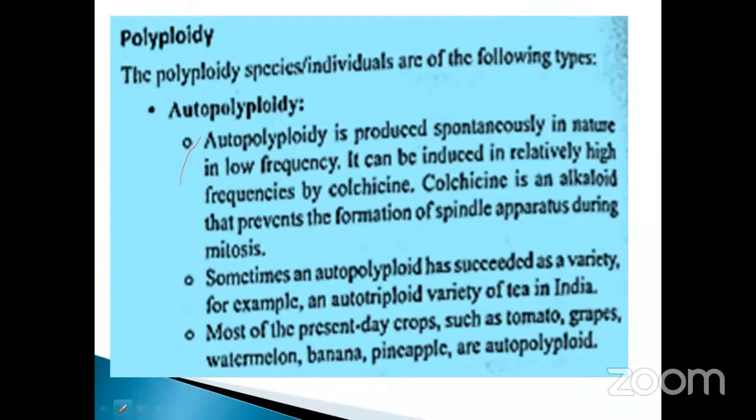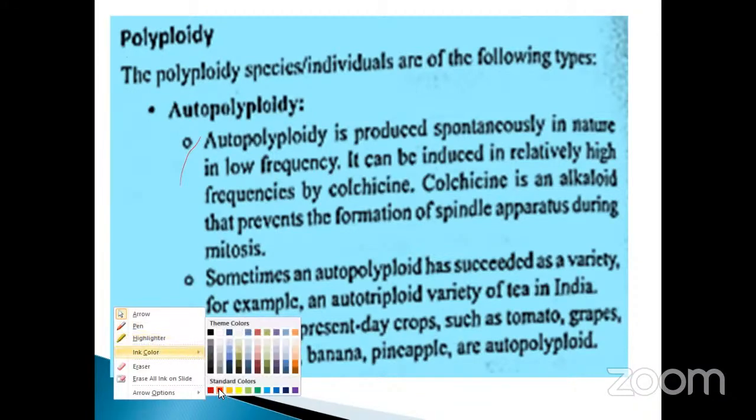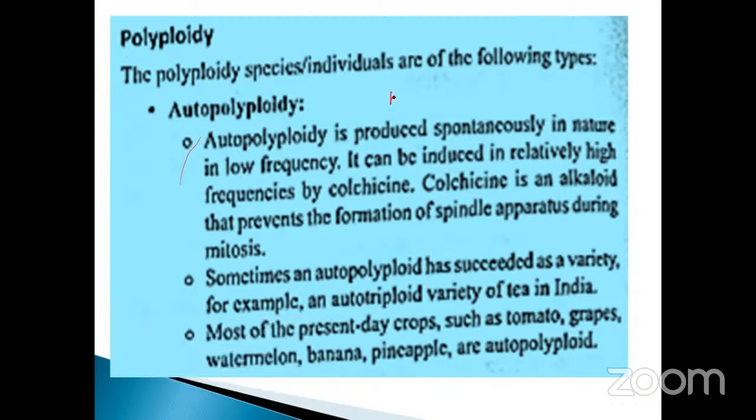Take an example: addition of chromosomes, already we know about. N is denoted as haploid, 2n is denoted as diploid. Suppose you add 2n plus n, that is equal to triploid.